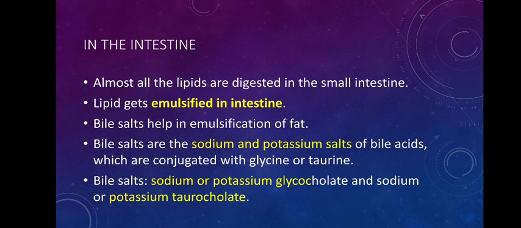These are the salts of sodium and potassium: sodium glycocholate and potassium glycocholate, as well as sodium taurocholate and potassium taurocholate. All these salts are formed by the combination of bile acids with sodium or potassium. So you can name four of them: sodium and potassium glycocholates and sodium and potassium taurocholates.